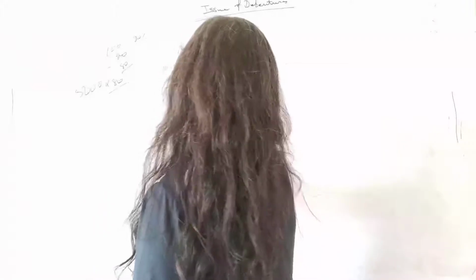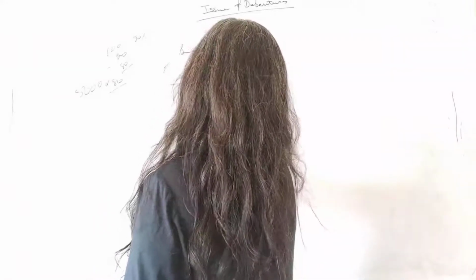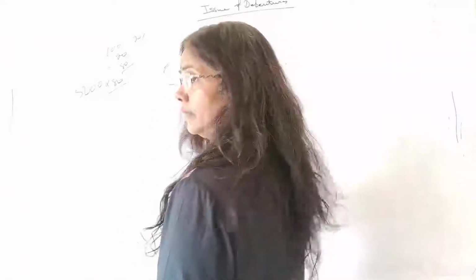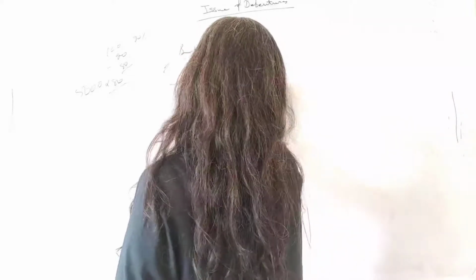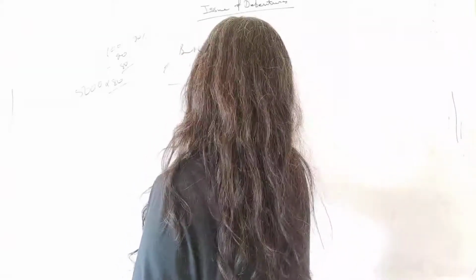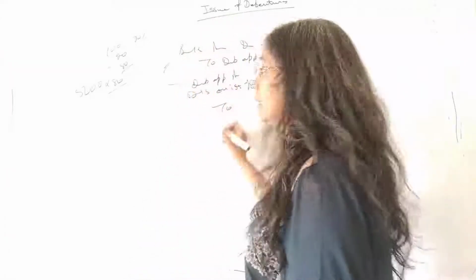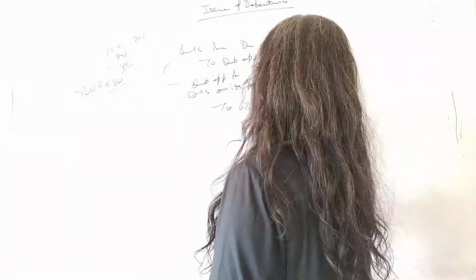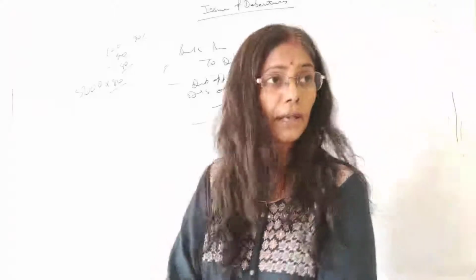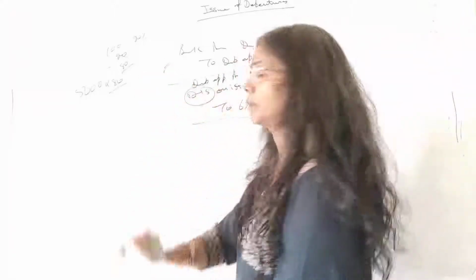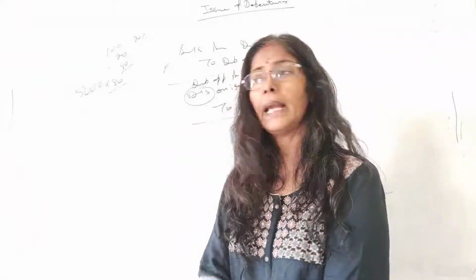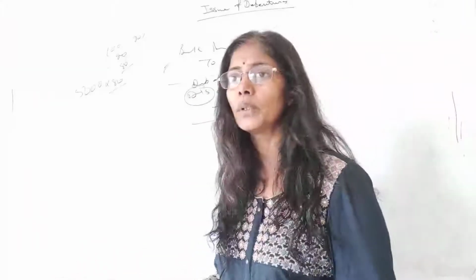Next entry will be your debenture application account debit, discount on issue of debenture account debit, to 6% debenture. We do the entry like this. So we are confined to this amount in this question. As they didn't ask for the journal entry, there is no need to do that.